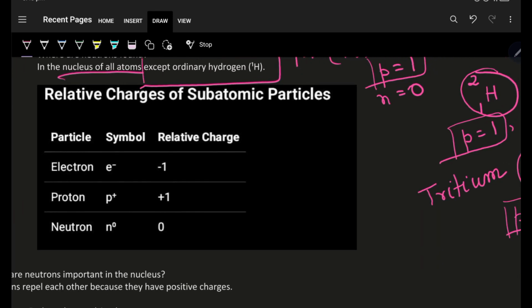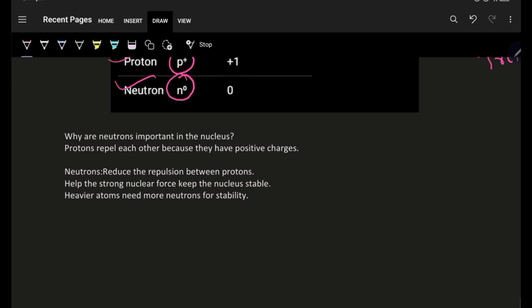Okay. Now, relative charges of subatomic particles. Subatomic particles are electrons, protons, and neutrons. And the symbol of electron is e minus, proton is p plus, and neutron is n0, showing their relative charges: -1, +1, and 0 respectively.